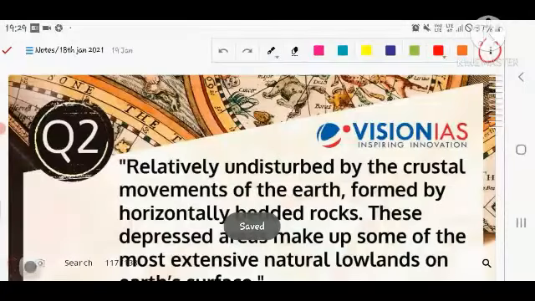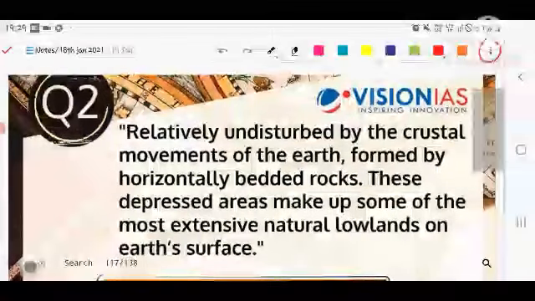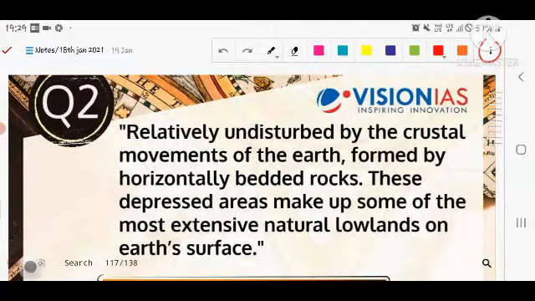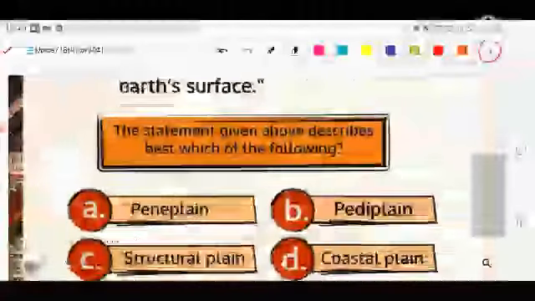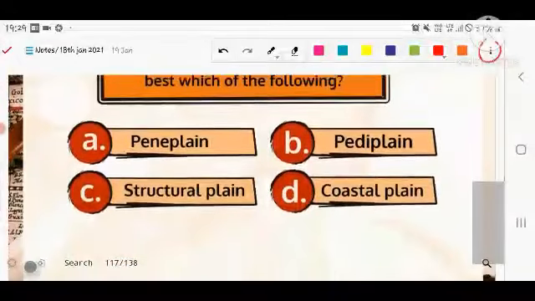The next question is related to the geography section as usual. The statement says: relatively undisturbed by the crustal movement of the earth, formed by horizontally bedded rocks. These depressed areas make up some of the most extensive natural lowlands on the earth's surface. What is this known as: penny plain, paddy plain, structural plain, or coastal plain?